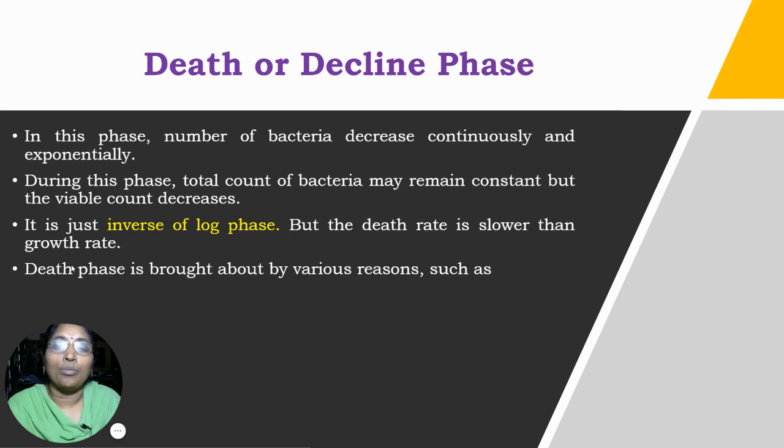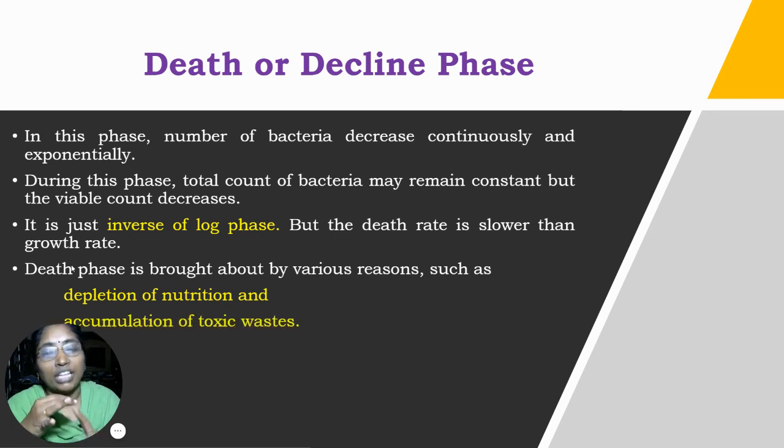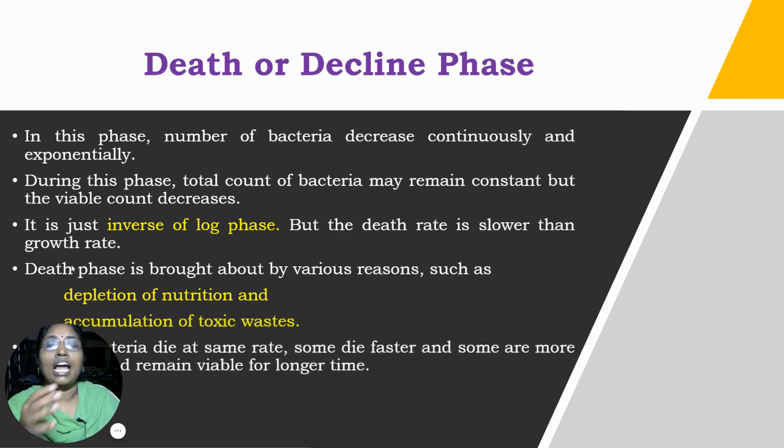The death phase is brought about by various factors. Why will the bacteria die? Because of the depletion of nutrients, the accumulation of toxic products, and the high cell density. These are the three reasons the bacteria enter the stationary phase. Still, whatever nutrients are there get consumed, complete depletion of nutrients takes place, and more toxic waste products increase.